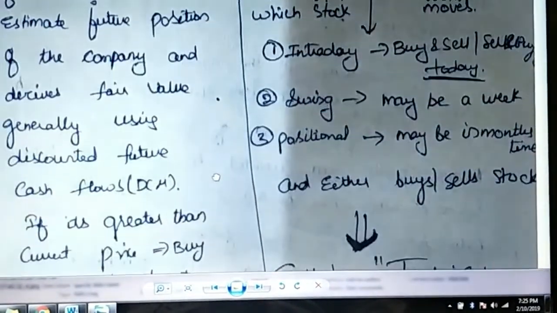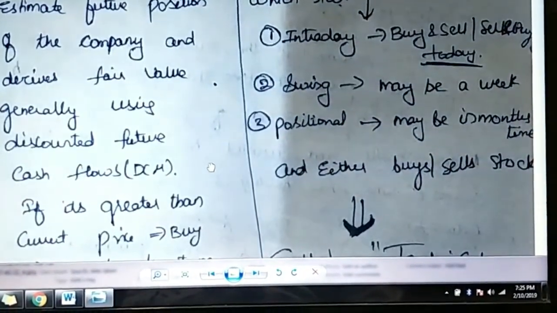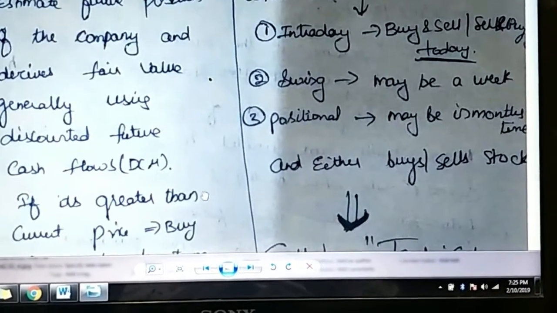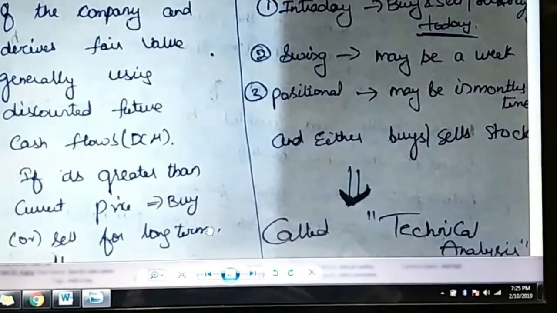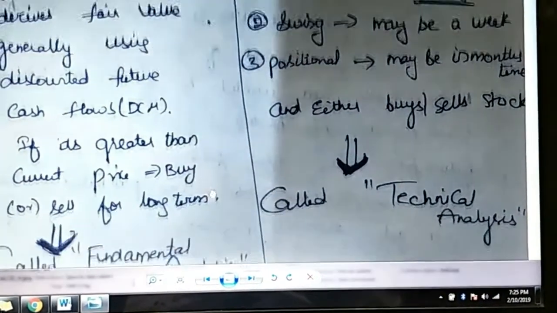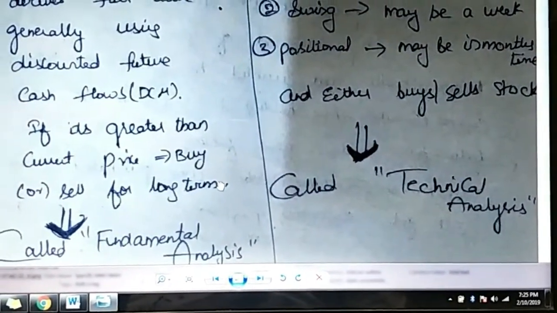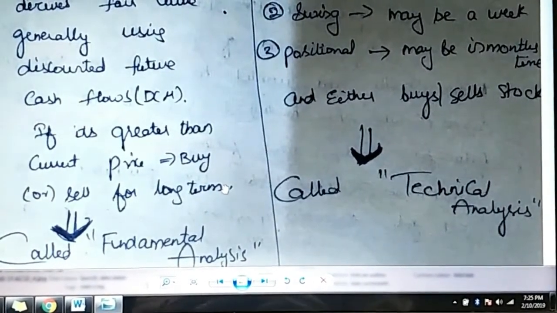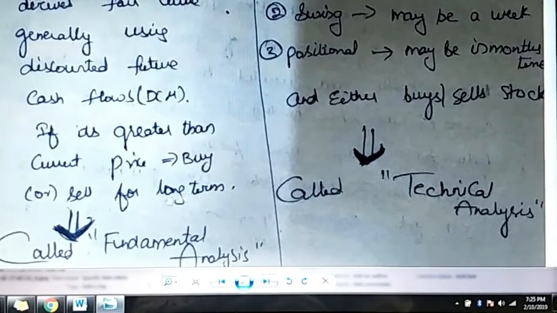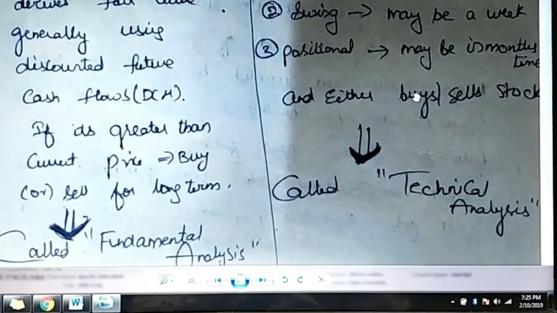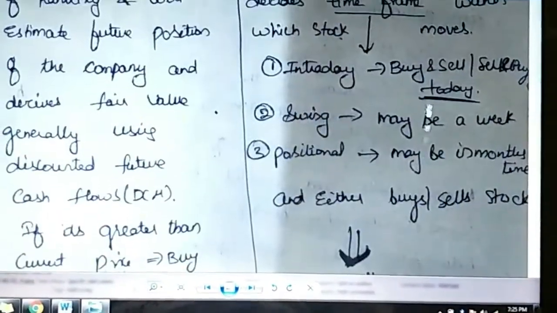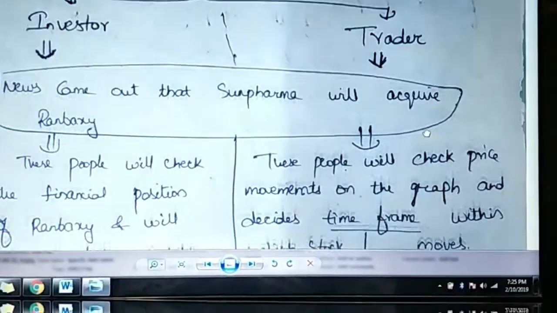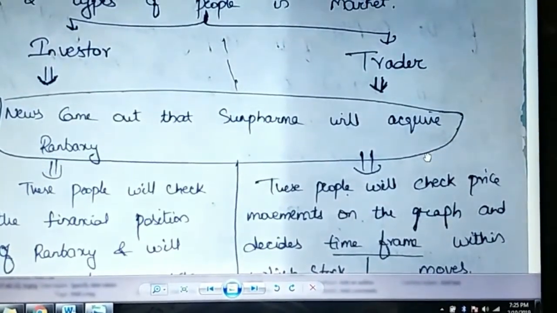There is something called the discounted cash flow method, which people generally use, which says what benefit you will get from acquiring the company, what the increase in your cash flows is, or what the increase in your position will be. Based on all those criteria, and understanding the financial aspects and fundamentals of the business, they decide whether it's a buy or sell. This analysis is known as fundamental analysis, because you are going into the financial statements of the company and estimating how it will work in the future, right? That is known as fundamental analysis.